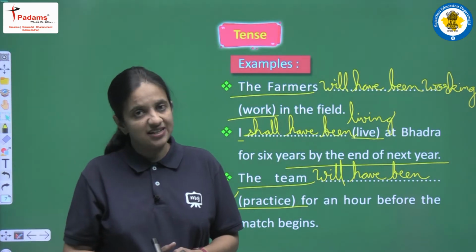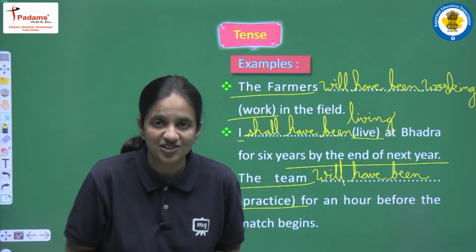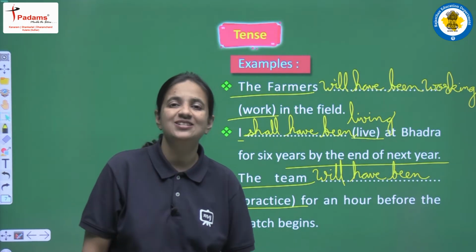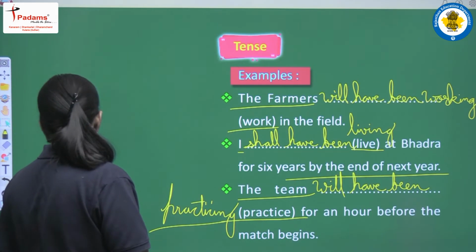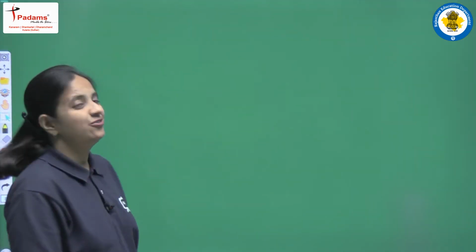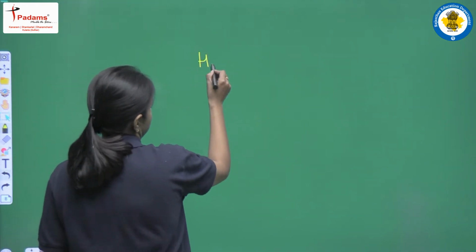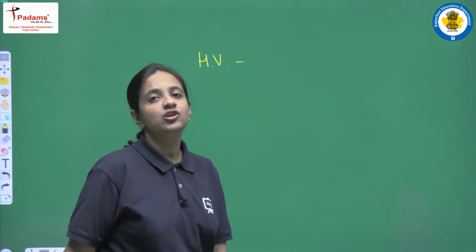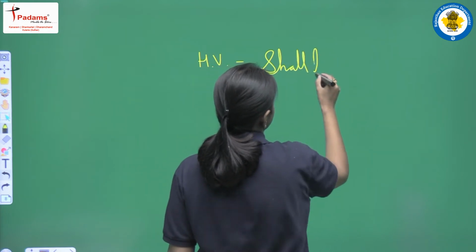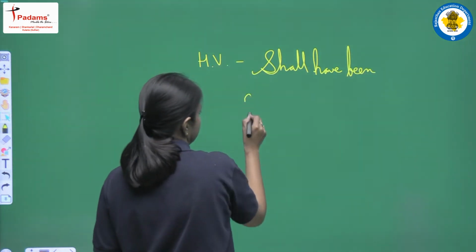It's actually a very easy tense, and we are having only 2 helping verbs, and as a main verb we have to write first form plus ing. So this is all about future perfect continuous tense, and now I am sure that this tense is very much clear to you all. So now one more time, let's summarize this tense. Let's see all the things, all the rules that are related with this tense, that is future perfect continuous tense. So first of all, let's discuss the helping verb. So in this tense we are having 2 helping verbs. The first one is shall have been, and second one is will have been.